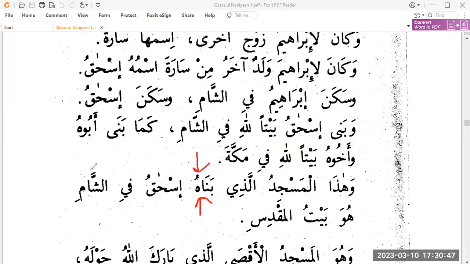So all of this is mubtada. So in mubtada we have two clauses. This is the main clause of the sentence, and this one is the relative clause. So this is the entire mubtada here. Now this is the khabar here, huwa Baytul Maqdis, and we know that khabar has five types, and one of the types is jumla ismiyyah.